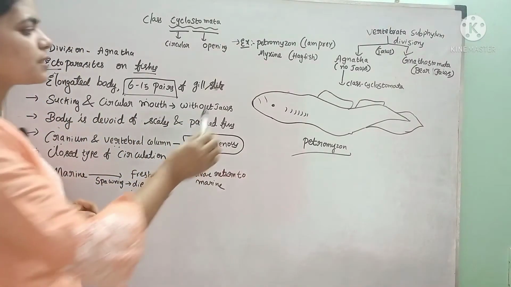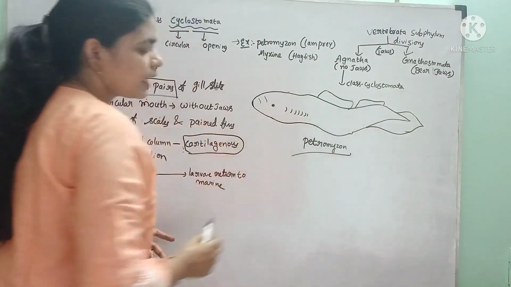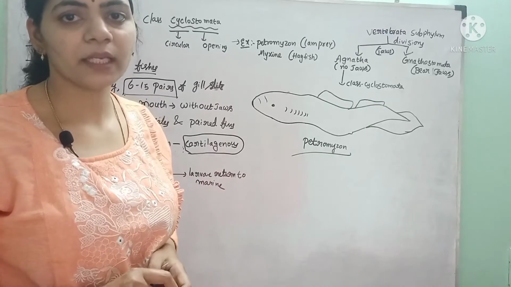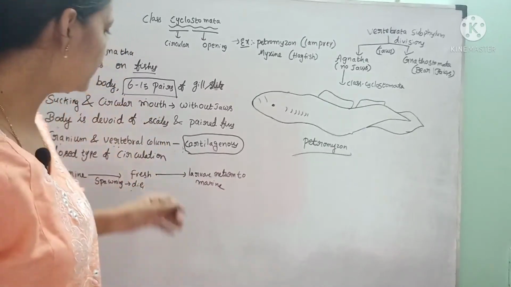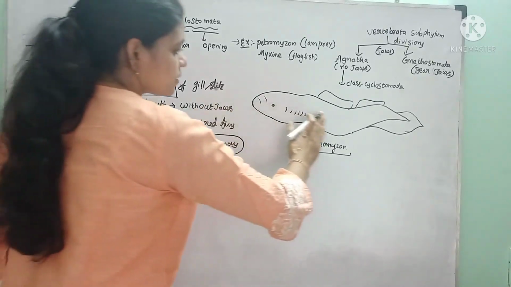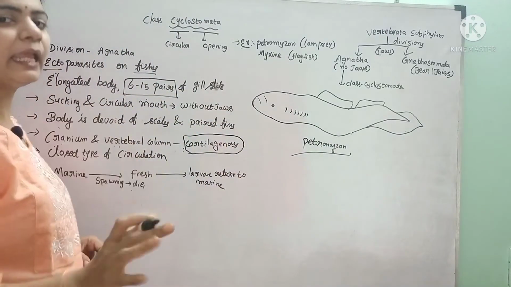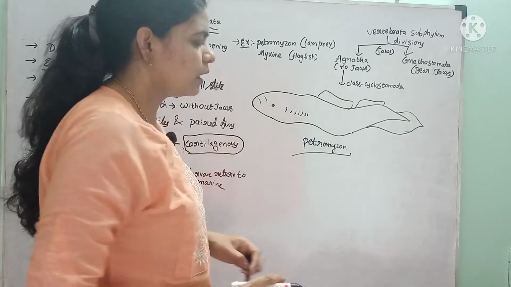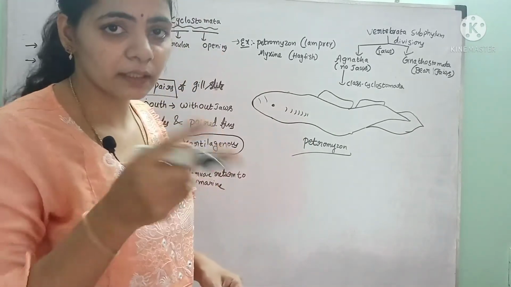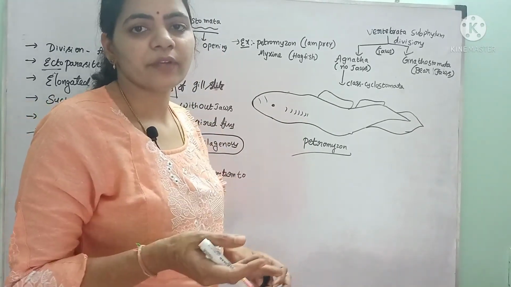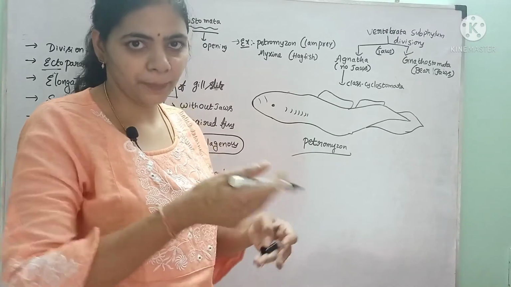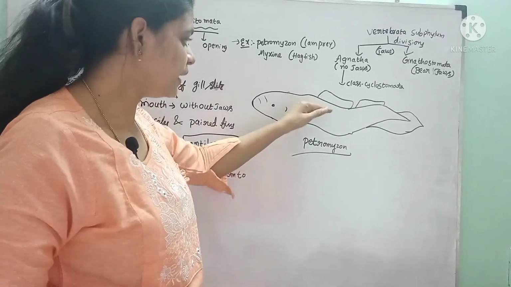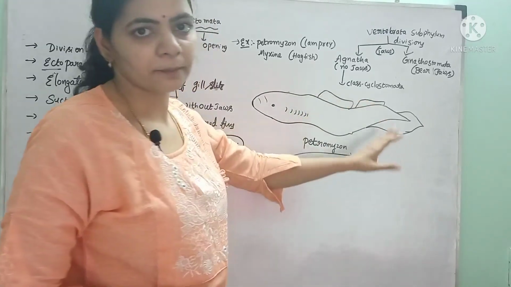The body is devoid of any scales. We know that the fish body is covered by so many scales, but the body of these Cyclostomata is naked without any scales, and paired fins are absent. In fishes they have fins in pairs, like pectoral fins, pelvic fins, paired dorsal fins. Different pairs of fins are present, but here the fins are not paired.